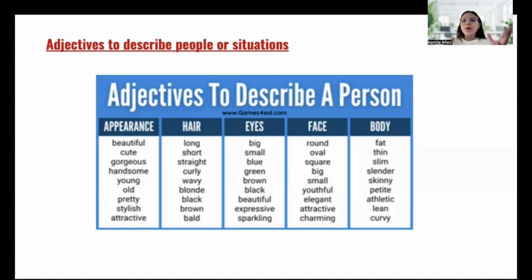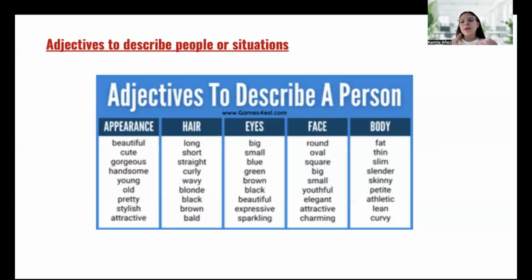For hair, we can use long, short, straight, curly, wavy, blond, black, brown, or bald. For eyes, we can use big, small, blue, green, brown, black, beautiful, expressive, sparkling.